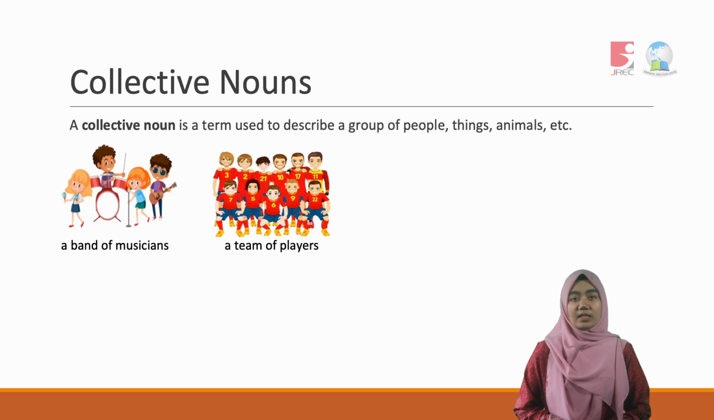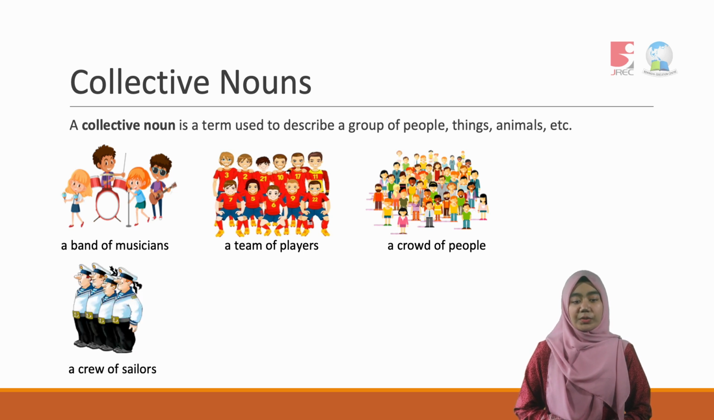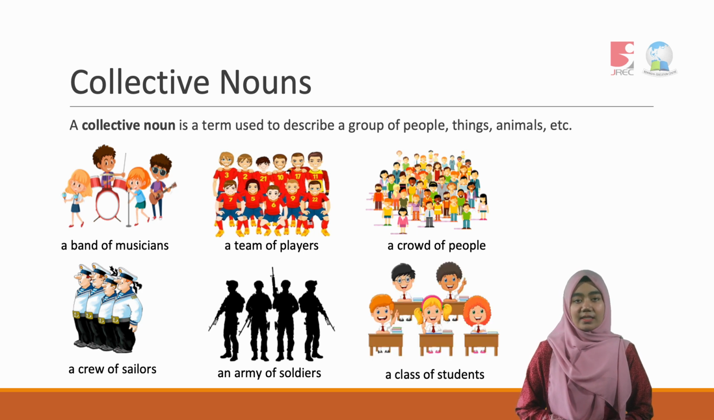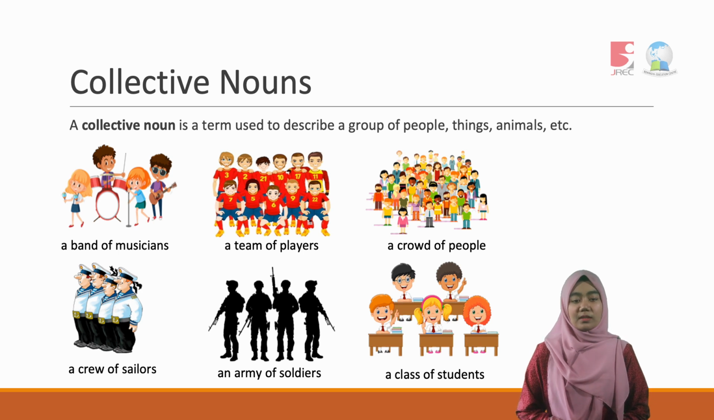The second one is a team of players. We use team to show a group of players. Next is a crowd of people, a crew of sailors, an army of soldiers, and a class of students. So those are examples of collective nouns that you may use for a group of people.